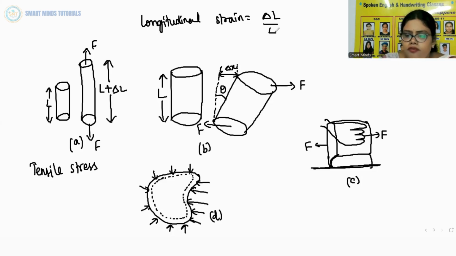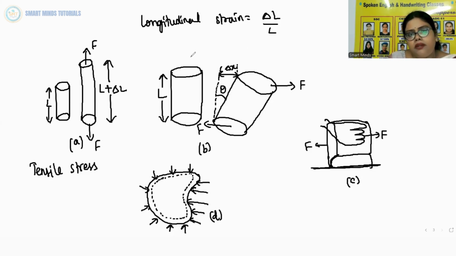However, if 2 equal and opposite deforming forces are applied parallel to the cross-sectional area of the cylinder, as you can see in the second figure, that is figure B, then there is relative displacement between the opposite faces of the cylinder. The restoring force per unit area developed due to the applied tangential force is known as tangential stress or shearing stress.